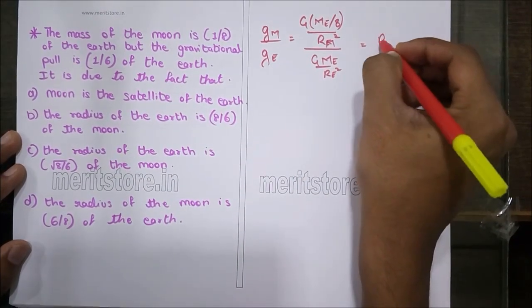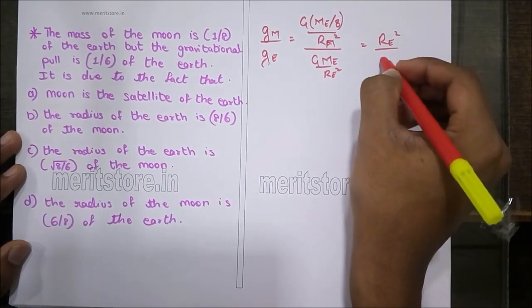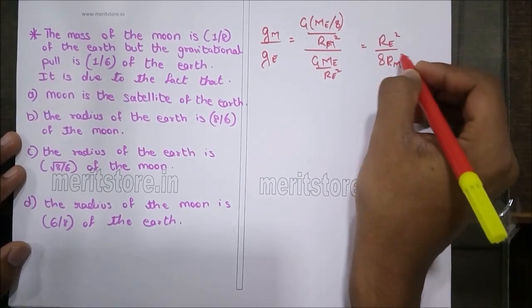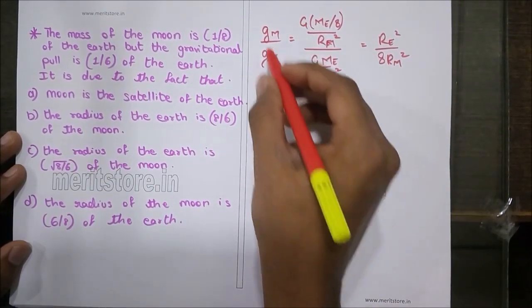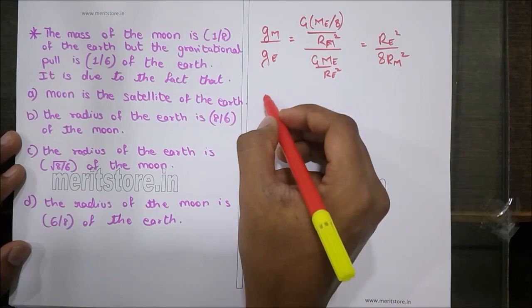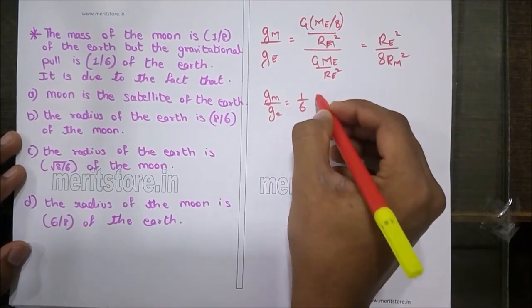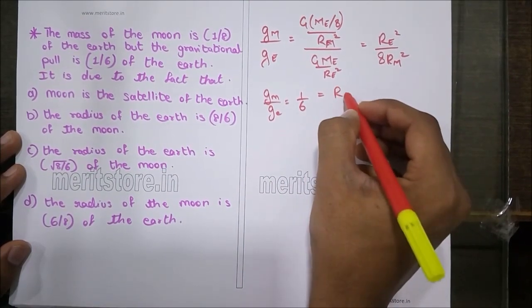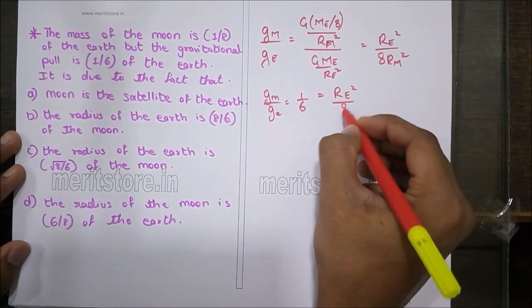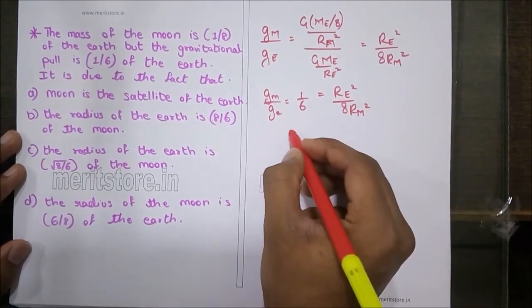So this can be written as Re squared upon 8 times Rm squared. Now the ratio of Gm upon Ge is given as 1 by 6, which equates to Re squared upon 8 Rm squared.